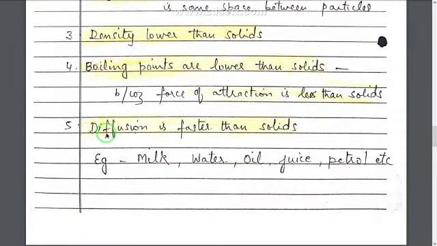Next is, diffusion is faster than solids. Diffusion means mixing of one kind of particle into another kind of particle. We have already done this. In liquids, diffusion is faster. In solids, the particles cannot leave their place, so they cannot diffuse. But in liquids, diffusion is faster because they can move. There are gaps between the particles, so they can move, and therefore the diffusion rate is faster than solids. Examples of liquids are milk, water, oil, juice, petrol, etc.